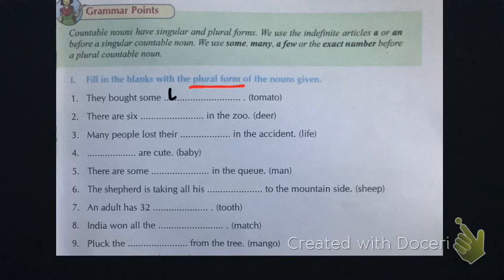Let's see that. The first question says fill in the blanks with the plural form of nouns. So tomato will become tomatoes. What we have done is we have added es here. The word which ends with o, we need to add es to make it plural. For example, potato. To make potato plural, we'll add es, so it will become potatoes. Similarly, there are many examples.